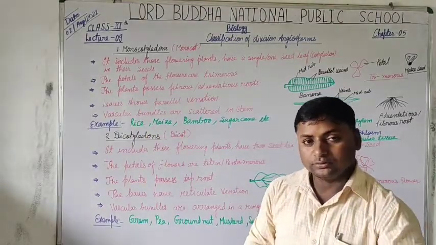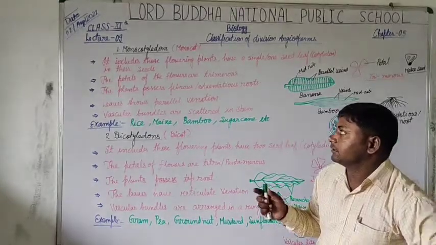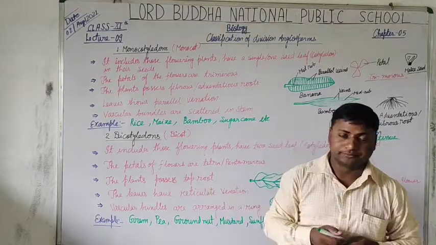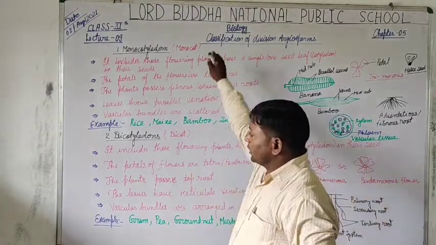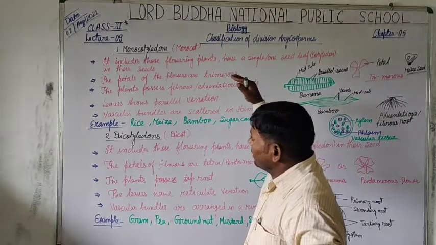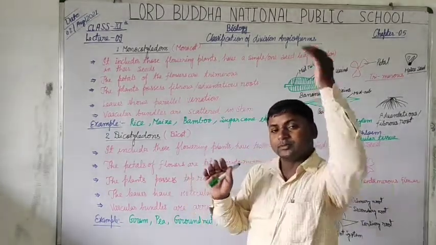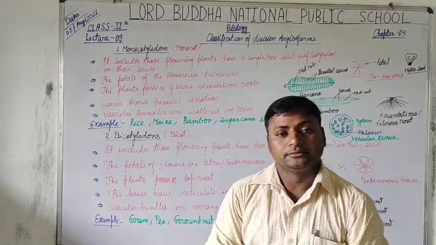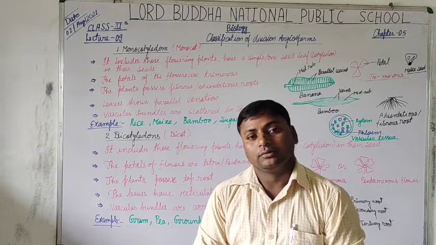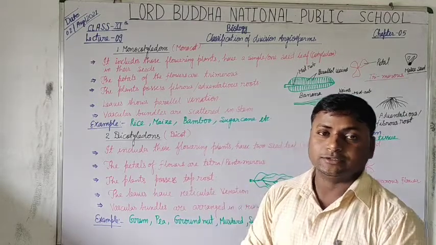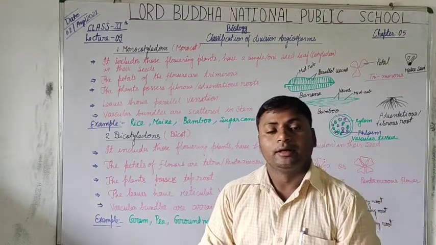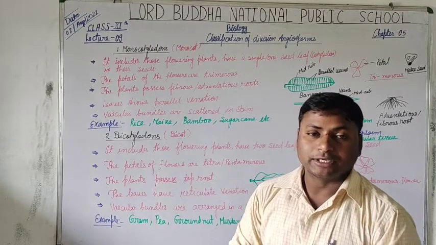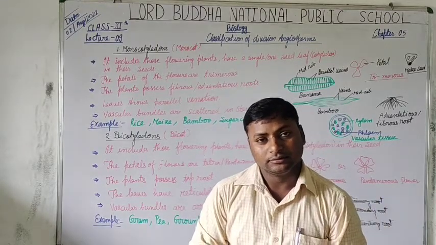So let's discuss monocotyledons or monocotyledonei. Students, as angiosperms are, all of you very well know, the kind of plants or trees which bear flowers and seeds are formed which are enclosed inside the seed coat.